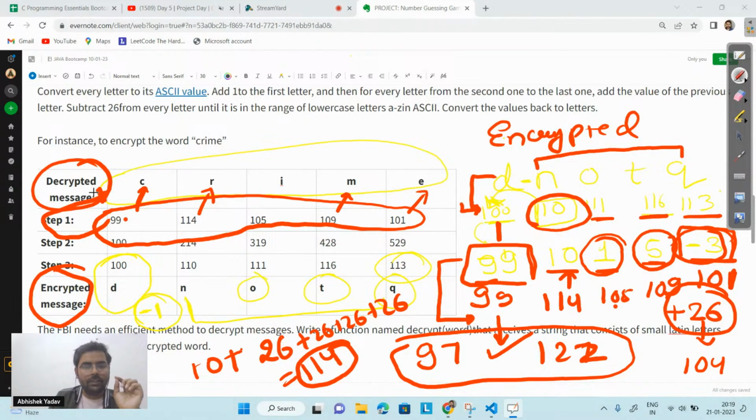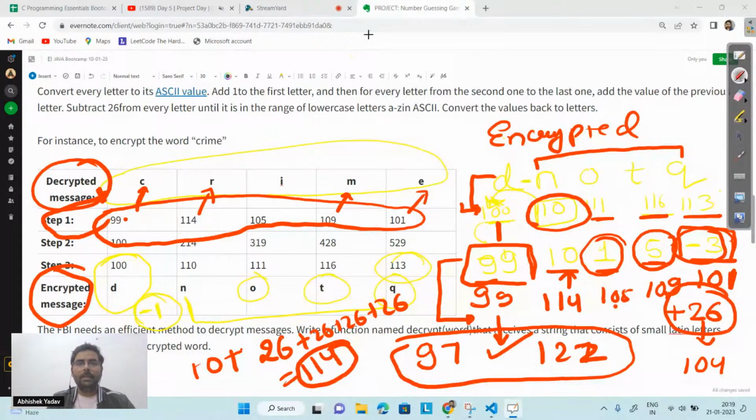Everyone is clear with the problem statement? Anyone has any doubt in the problem statement, please ask. After that, we will move to the solution part. Okay, but the question is clear, guys, what we have to do. Anyone feeling like at any step they are not able to get? Okay, so all of you are saying yes. Correct. Okay, so let's move to the next part.